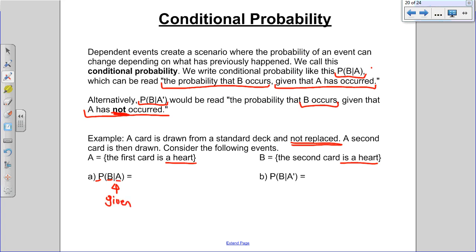So that means they've told you something about this deck of cards. They're telling you that event A happened. So you've lost one card out of the deck. There's no longer 52 cards, there's 51. And they're also telling you that you've lost a heart out of the deck, because they said event A happened, and event A was pulling a heart. So that means in your standard deck, you have one less card, and it was a heart.